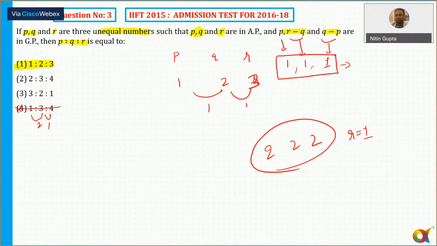वैसे भी easy है, even if you are not using the options, then still we know P, Q, R are in AP. So P is less than R, and they are in AP.